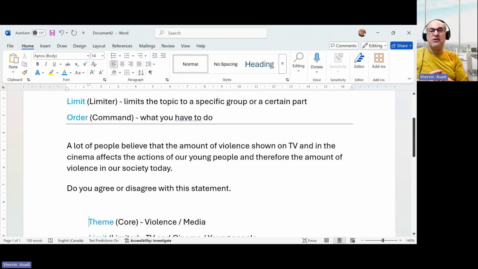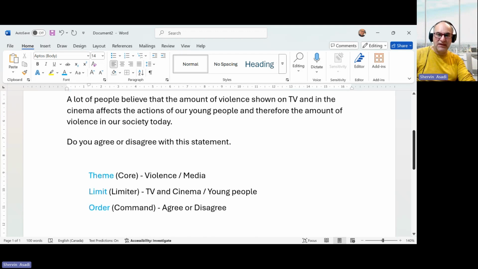Here they talk about violence shown on TV and cinema. So TV and cinema are media. So we can say the big message, the main idea of this topic is violence on media. So that's why the theme is violence and media.